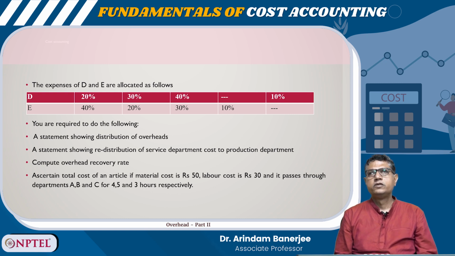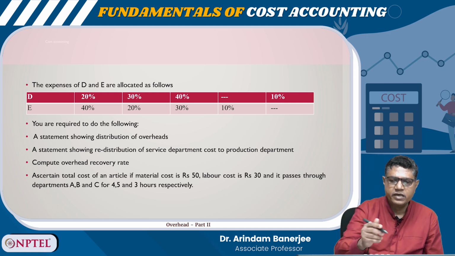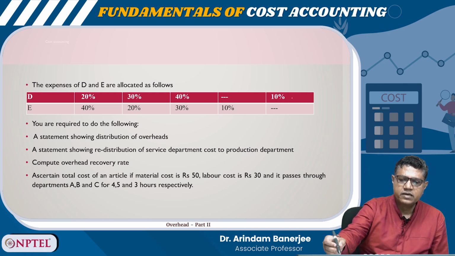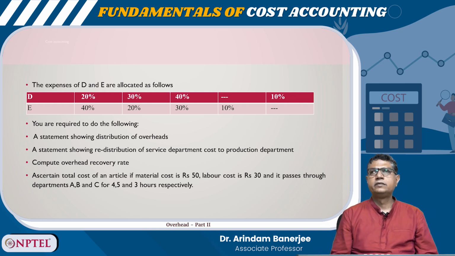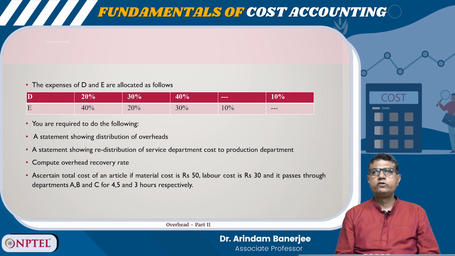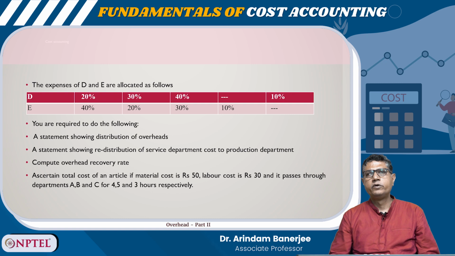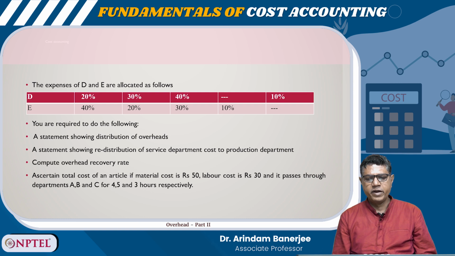Now, the expenses of D and E are to be allocated, right? So you see D can be allocated between A, B, C, D and E, right? And E is also allocated like that, right? You are required to do the following: a statement showing the distribution of overheads, a statement showing redistribution of service department cost to production departments, compute the overhead recovery rate, and ascertain the total cost of an article if material cost is 50, labor cost is 30, and it passes through departments A, B and C for 4, 5 and 3 hours respectively.